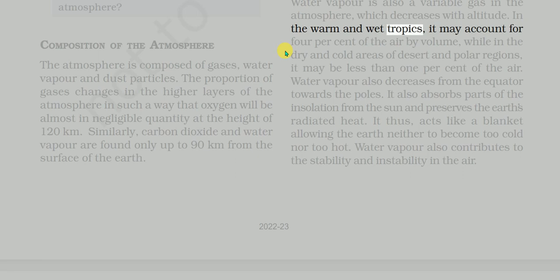In the warm and wet tropics, it may account for 4% of the air by volume, while in the dry and cold areas of desert and polar regions, it may be less than 1% of the air. Water vapor also decreases from the equator towards the poles. It also absorbs parts of the insolation from the sun and preserves the Earth's radiated heat. It thus acts like a blanket allowing the Earth neither to become too cold nor too hot. Water vapor also contributes to the stability and instability in the air.